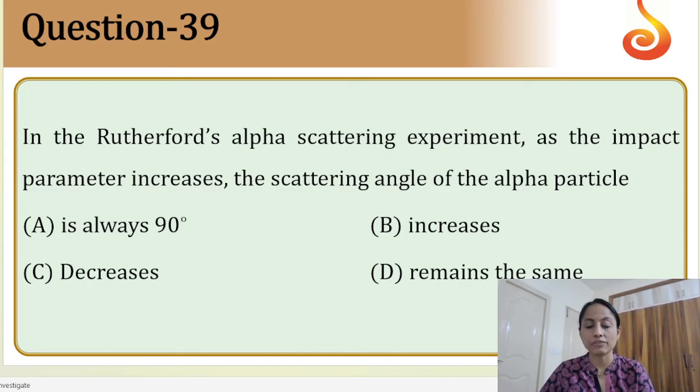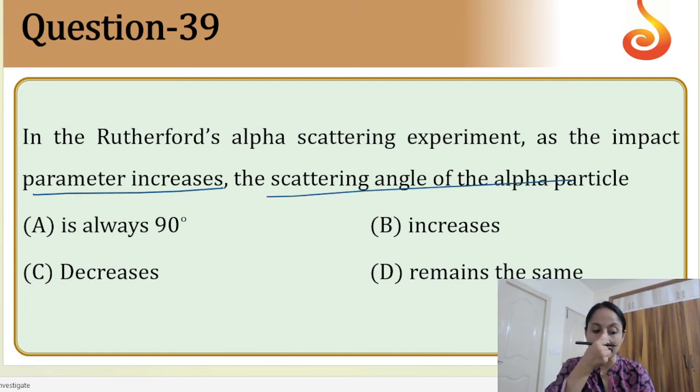Next. In Rutherford's alpha scattering experiment, as the impact parameter increases, the scattering angle of the alpha particle will be decreasing.